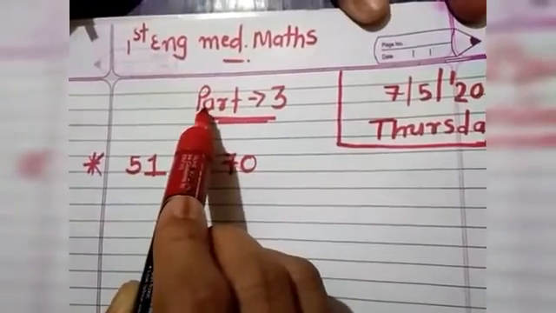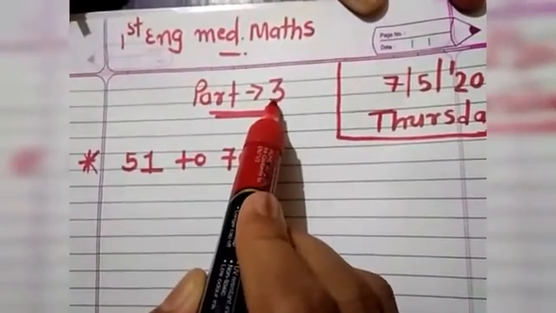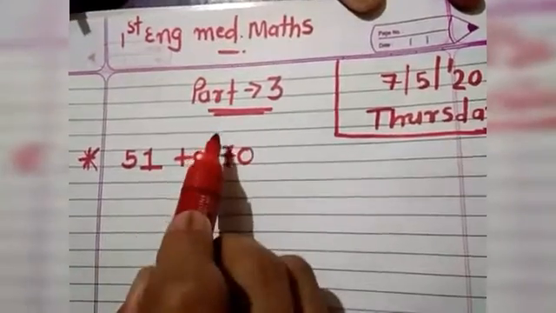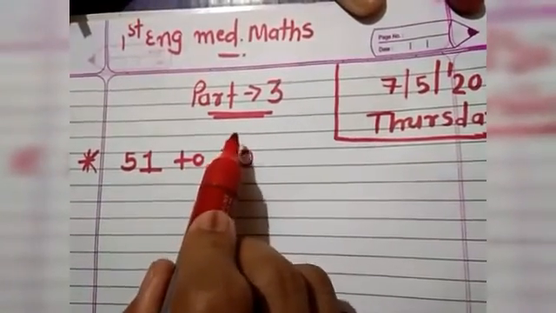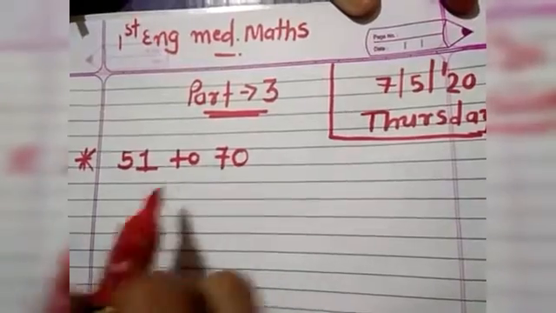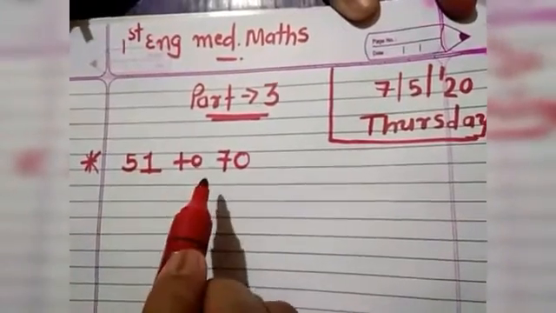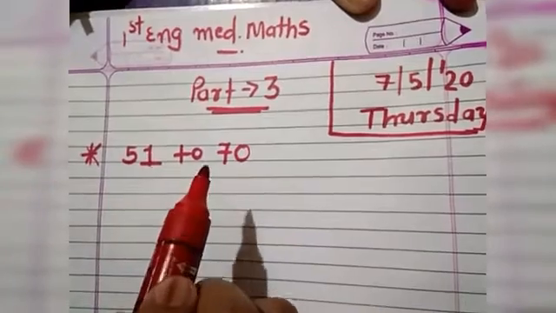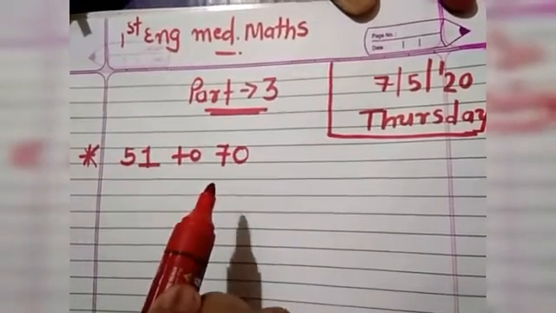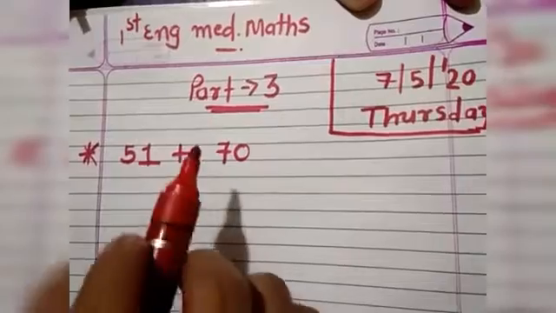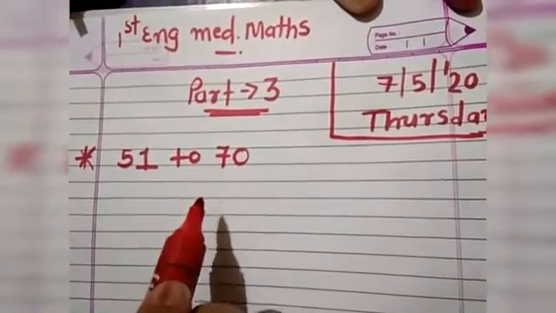So, today we are going to study first standard English medium maths, part number 3. Before that, part 1 and part 2 we had already completed, right? In part 1, we studied 0 to 30 numbers and their number names, means their spellings.